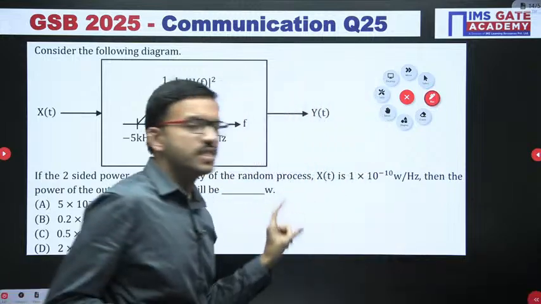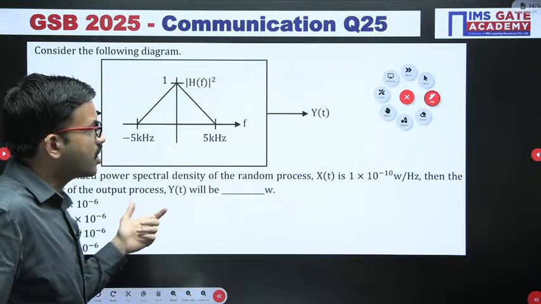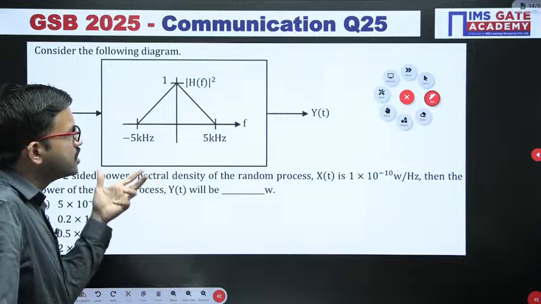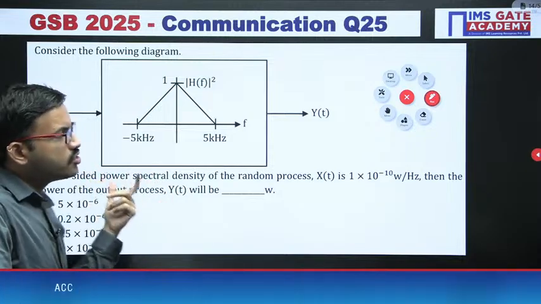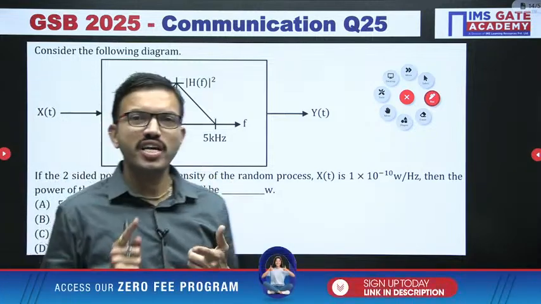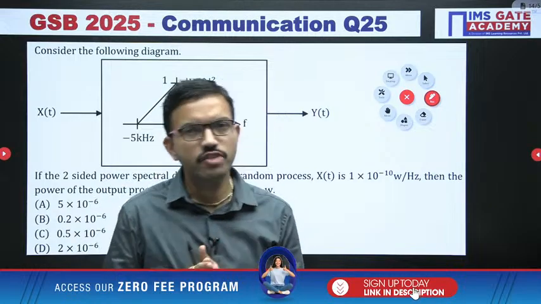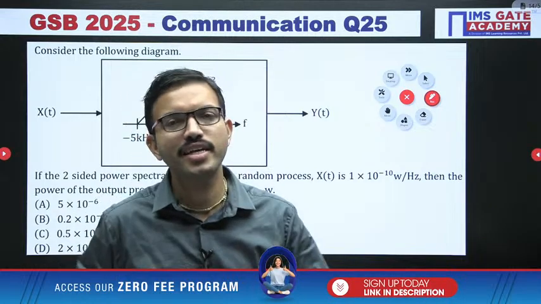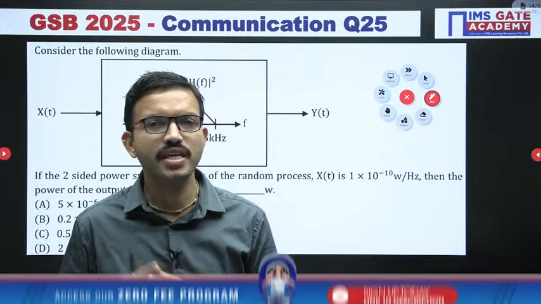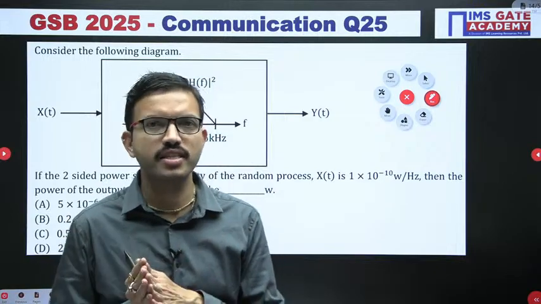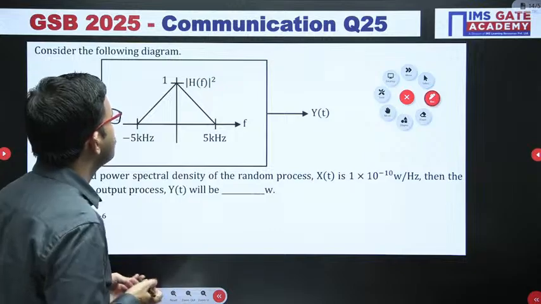See, this question is similar to one of the earlier questions which we already covered, but there is a difference. In an earlier question you had the LTI system h of t. For that we calculated the h of f, and from there we calculated the magnitude of h of f and then squared it. But in this question you can see the beauty of the question.